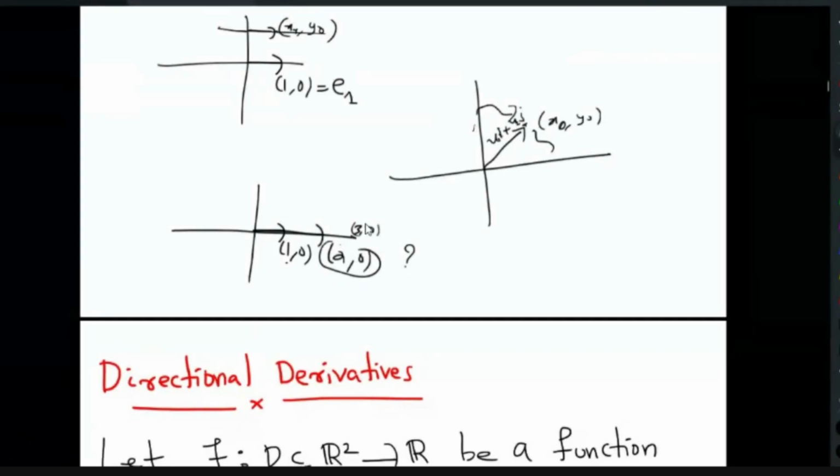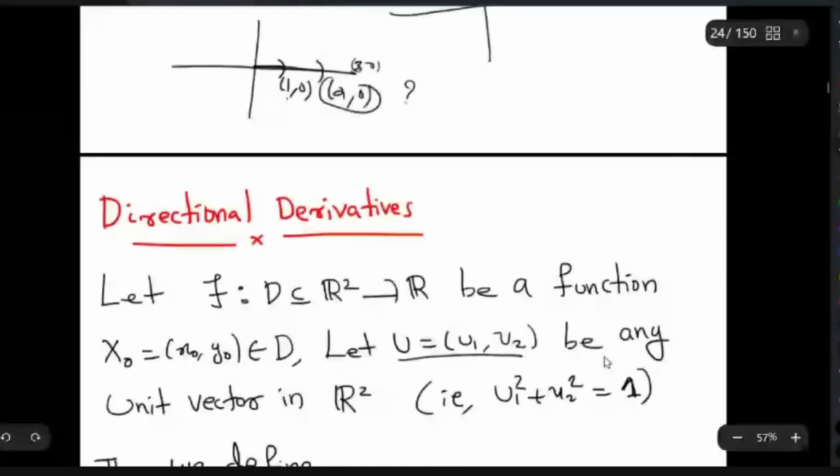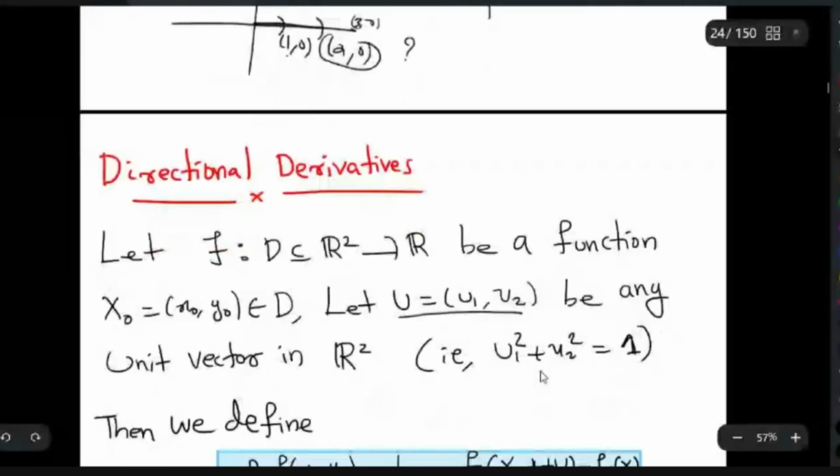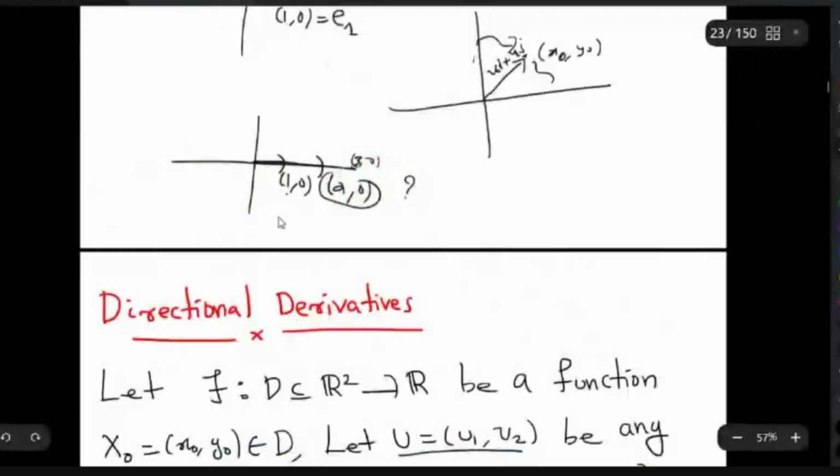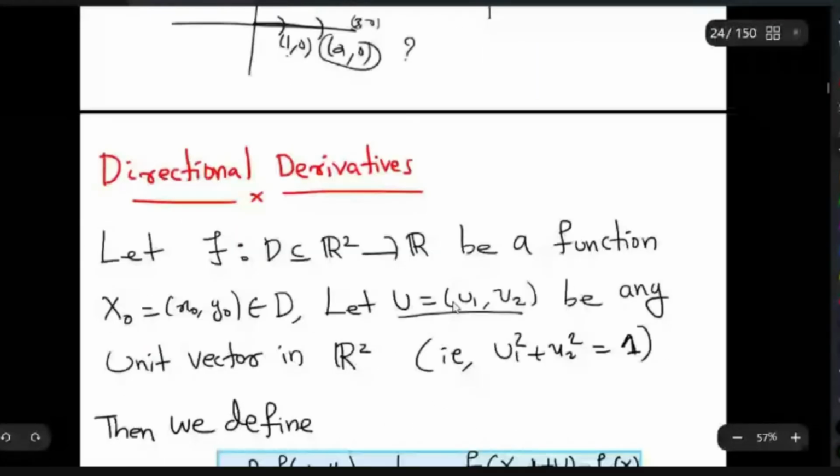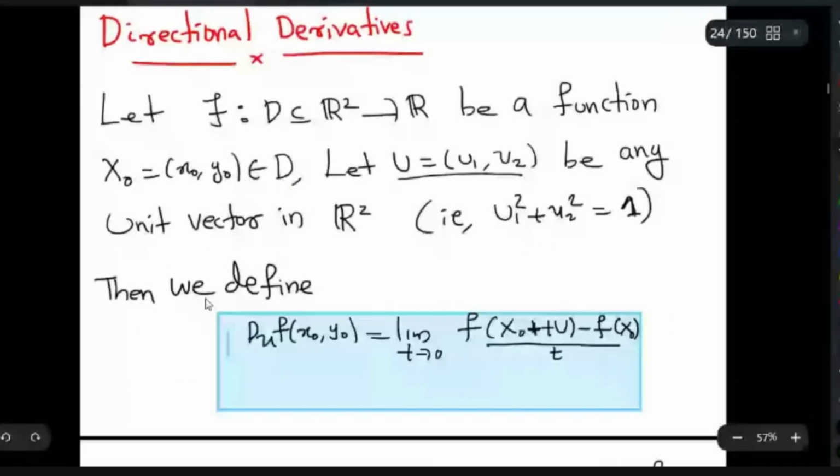So the problem is that if you are not restricting to the unit vector, that definition does not make sense. On the same direction you will get different values, so it does not give a unique value. So the definition makes a problem. That is why we are always concentrating on the unit vector. So you have to consider a unit vector u, and then the directional derivative is defined by these equations.